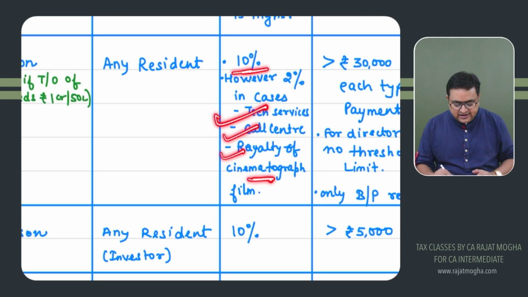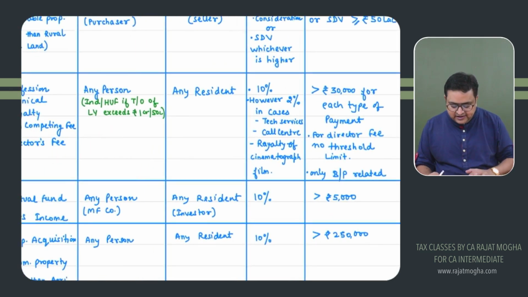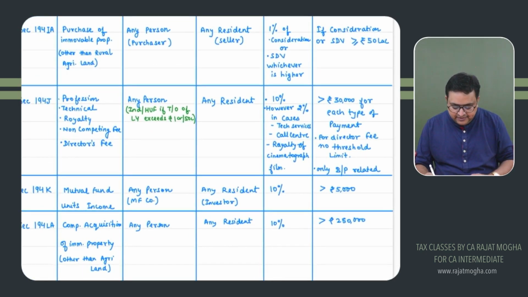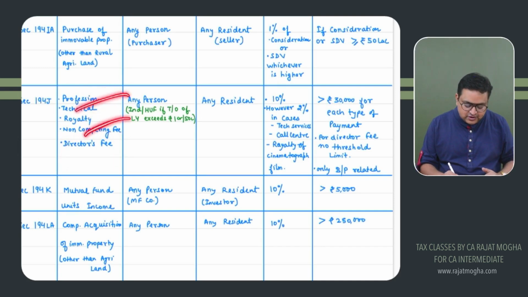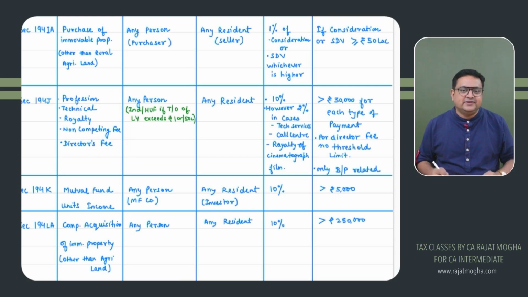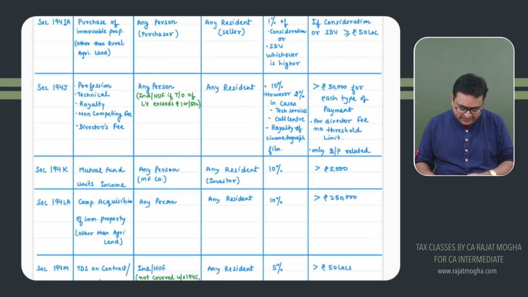Right? For others, the rate would be 10%. Generally, the rate is 10%. And please remember, 30,000 for each. But for director fees, there is no such limit. And these amounts which you are paying should be your business or professional related. They should not be your personal professional services or personal technical services. Correct? Okay.